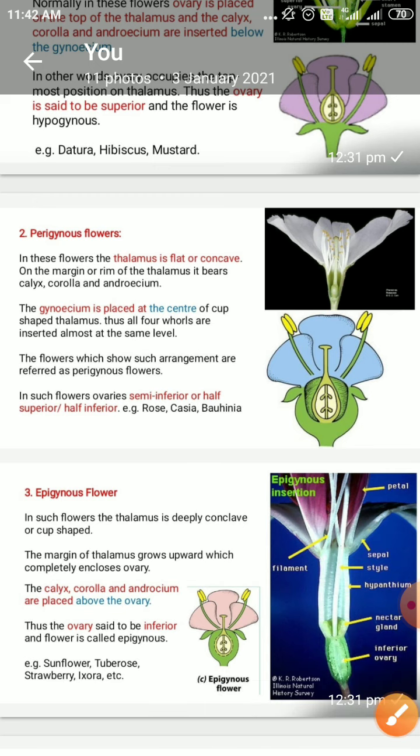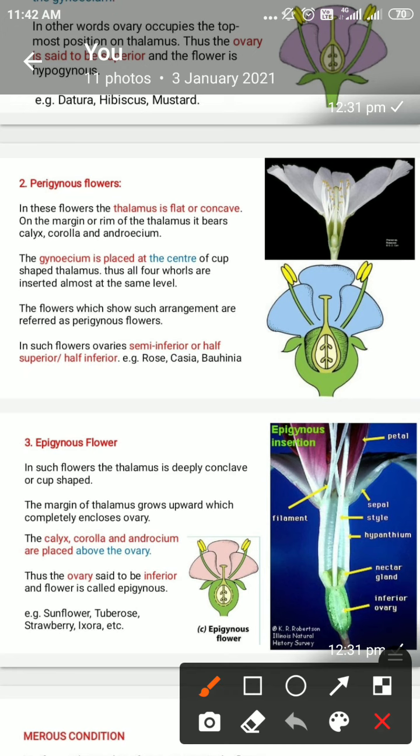For example, this is seen in rose, the gulab plant, and others. This is the classical type of organization of the floral parts in one line. Nobody is above, nobody is below. Calyx, corolla, androecium, gynoecium, all of them are present at one height.